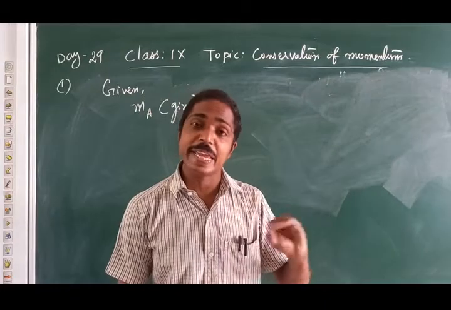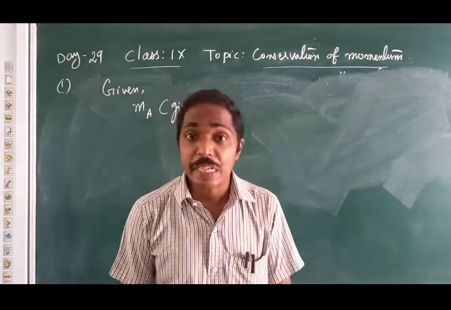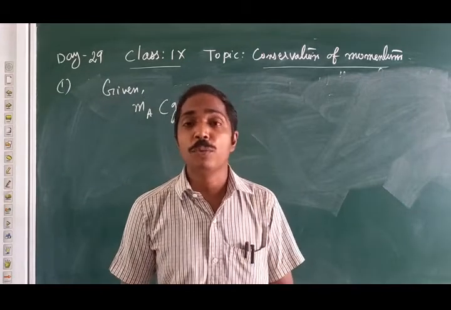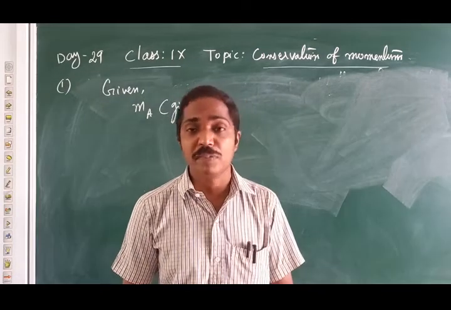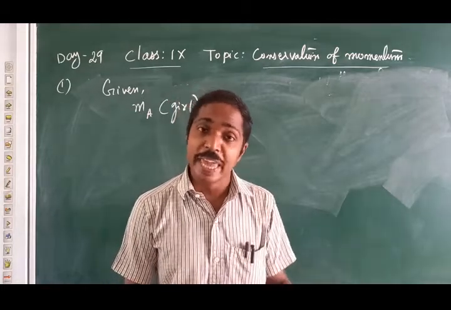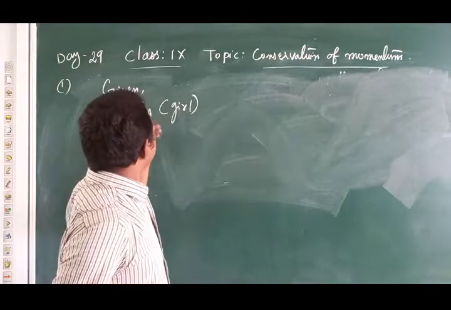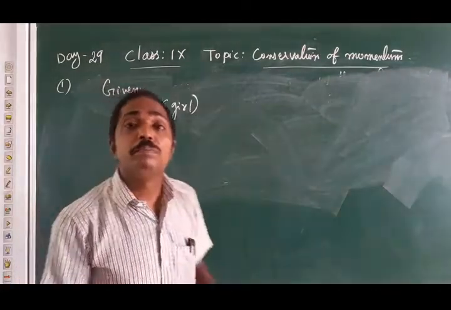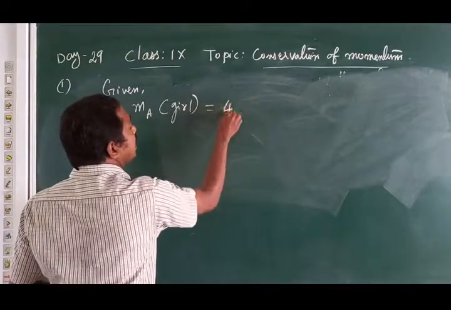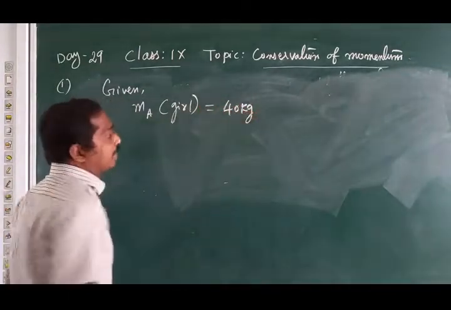Here I used A and B because we learned the equation as MA UA plus MB UB equal to MA VA plus MB VB. That's why, to avoid confusion, I use A for girl. So MA, mass of the girl, is 40 kg.